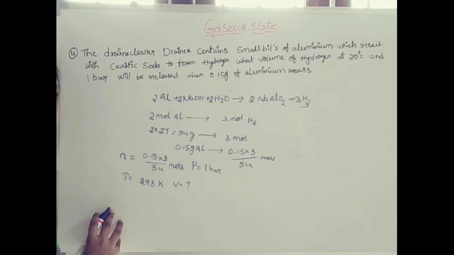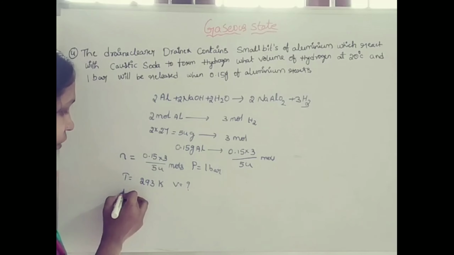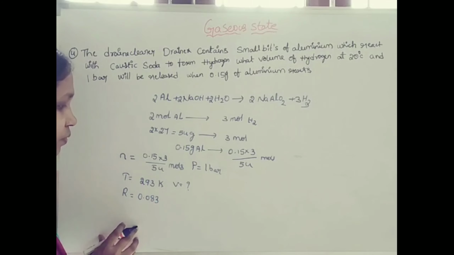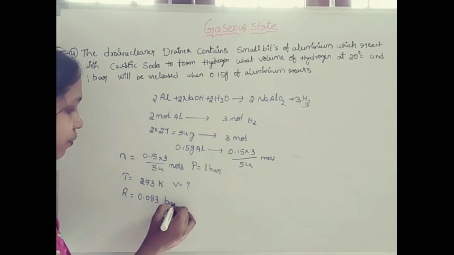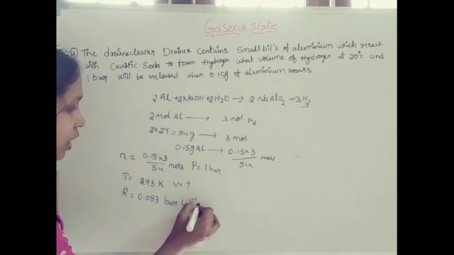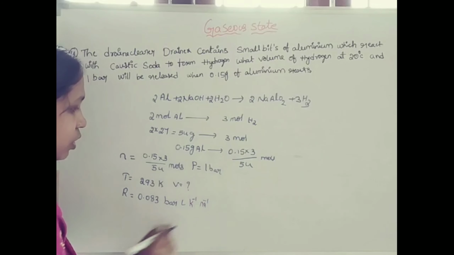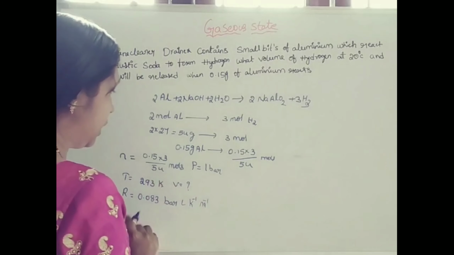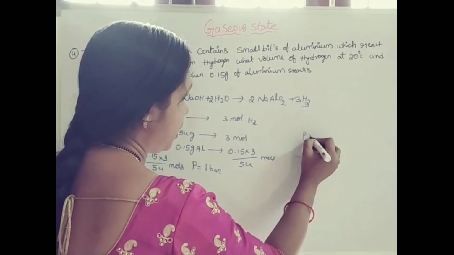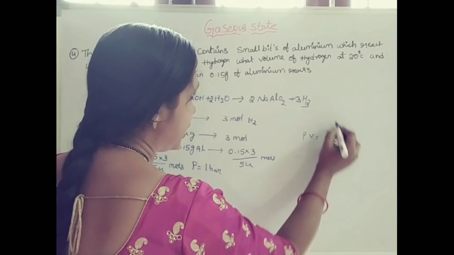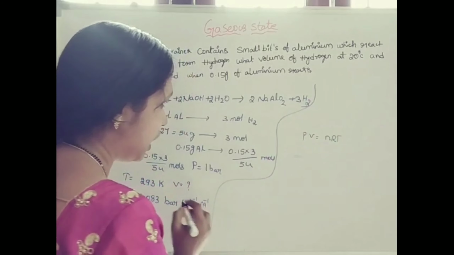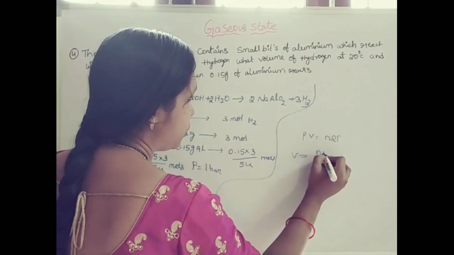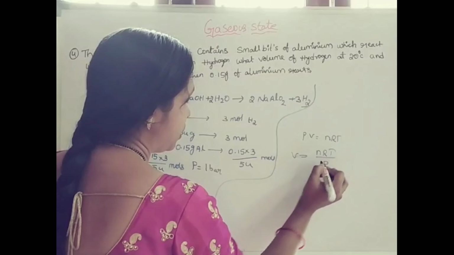The R value is 0.083 bar liter Kelvin inverse mole inverse. Write down the ideal gas equation, that is PV equal to nRT. Write the formula for volume: volume equal to nRT by pressure.